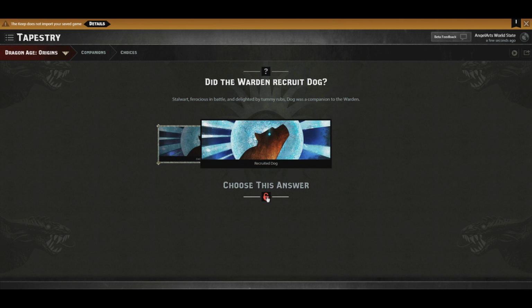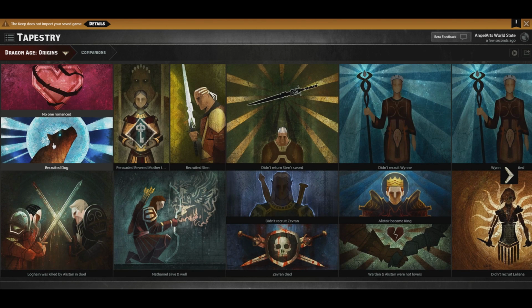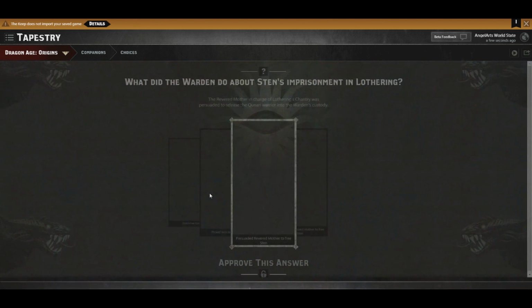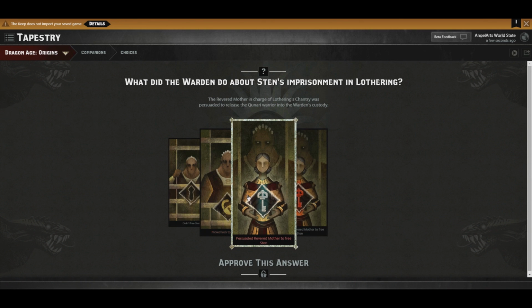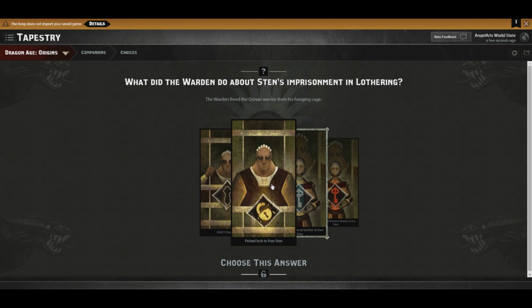You can also lock your answers here. If you lock your answers, that means if you change something else that contradicts a locked choice, it'll warn you first and ask, are you sure you want to change this because you locked such and such. What did the Warden do about Sten's imprisonment in Lothering? The Reverend Mother in charge of Lothering's chantry was persuaded to release the Qunari warrior into the Warden's custody. The Warden freed the Qunari warrior from his hanging cage, picked the lock to free...